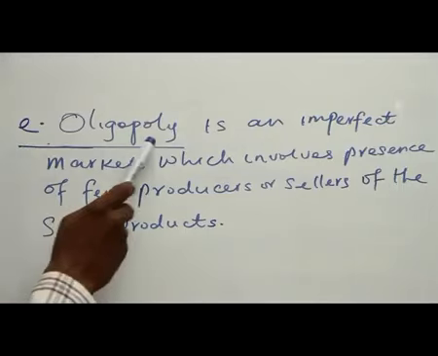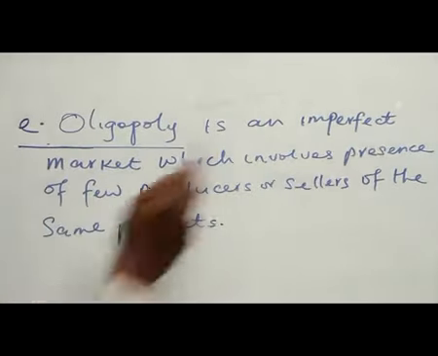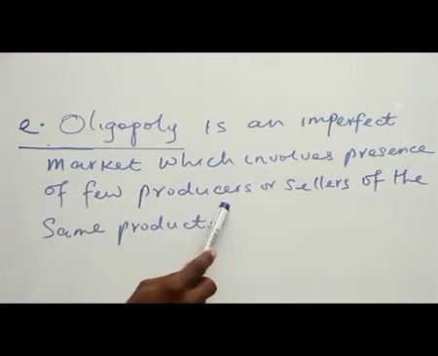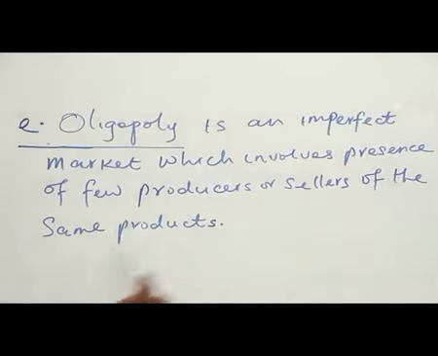E. Oligopoly is an imperfect market which involves the presence of few producers or sellers of the same products. In this market, we have producers or sellers, but they are not large in number. They are few in terms of producers or sellers selling the same products.